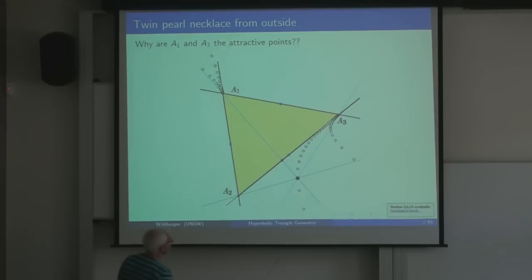Another curious feature of this is: why do all these necklaces drift towards A1 and A3 and not A1 and A2? There's something special about those two points as far as this triangle is concerned. It turns out, in my experimentation anyway, that no matter where I move this point, these necklaces are always drifting towards A1 and A3. So it seems interesting to play around and figure out what's going on there.